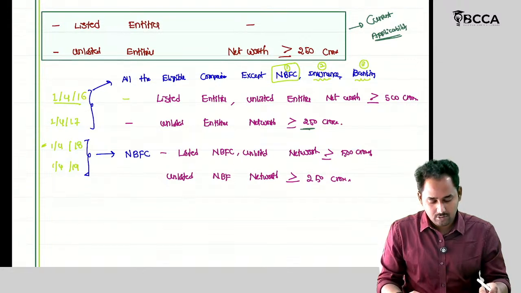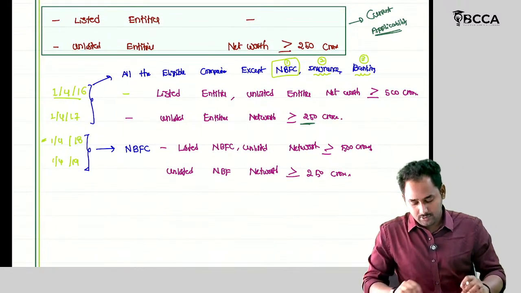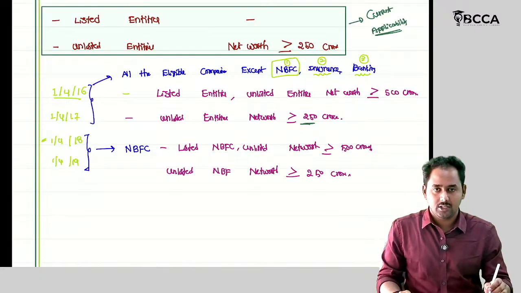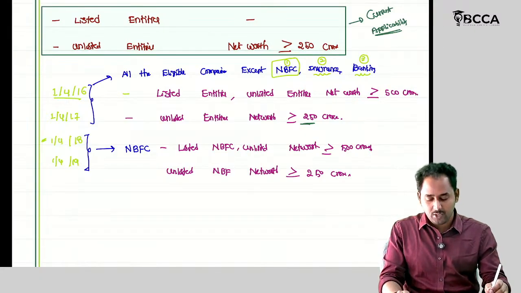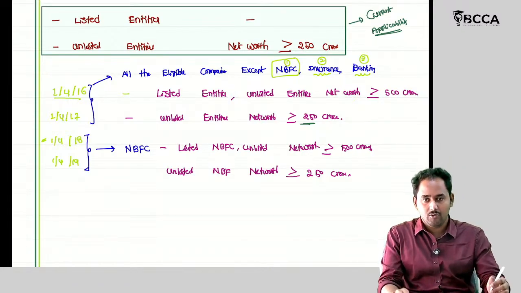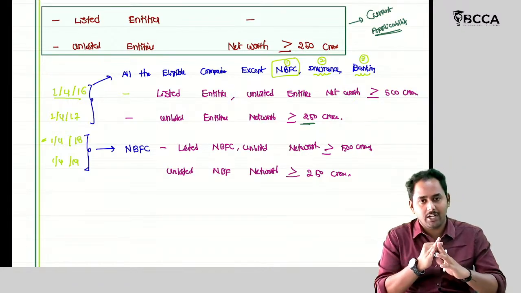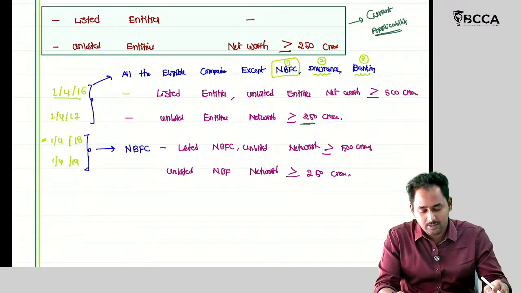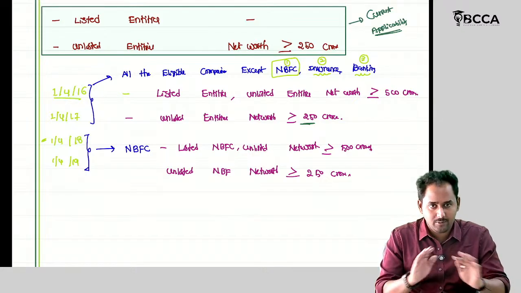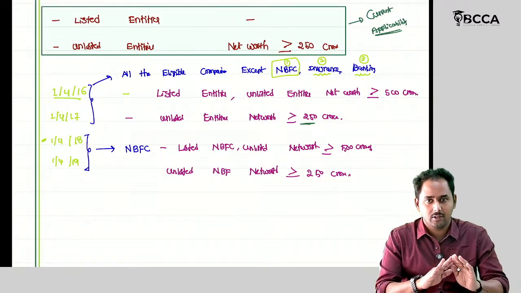Okay. Also we should remember the dates from which the Indian accounting standards are made applicable to NBFCs. I will give you the dates: 1/4/18, 1/4/19, then 1/4/16, 1/4/17. Tell me the answer. Ind AS is made applicable to NBFCs from which date? 1/4/18.